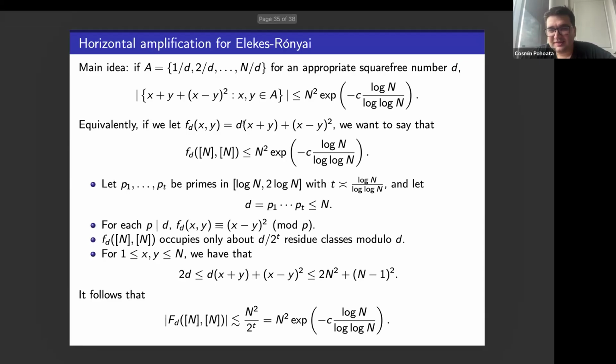And of course, this has to do with the fact that if I reduce modulo d, this is a square, and squares are ill-distributed mod primes. So I'm going to pick again my primes from some dyadic interval of size log of n. I define the square free integer to be the product of these primes. For each prime in this list, this is a square mod p, so it occupies half of the residue classes mod p. In particular, it occupies a proportion of 1 over 2 to the t of the residue classes mod d, from the same calculation as before. The range is at most quadratic in n because this d is at most n, and you get some kind of Ramanujan type saving, which you can then amplify with the tower of number fields technology.